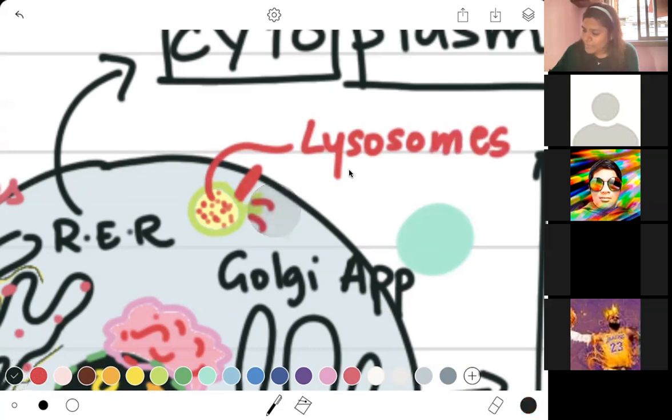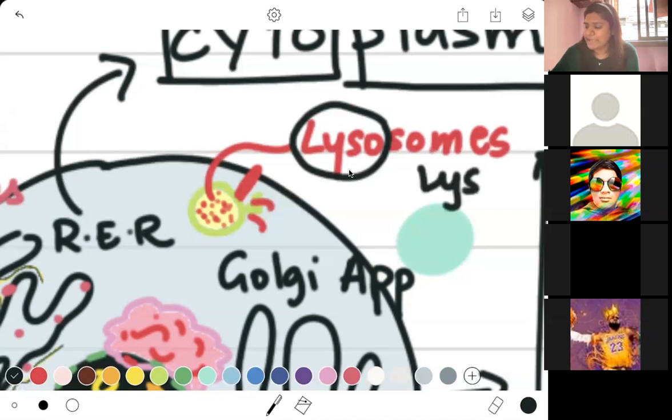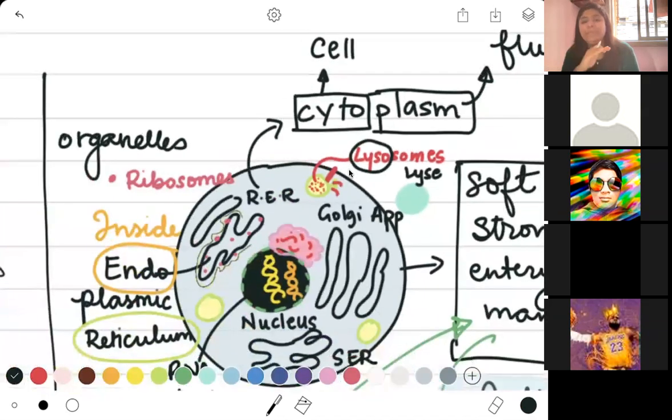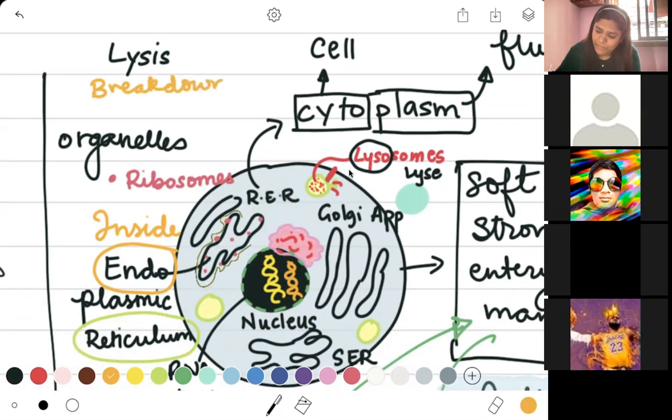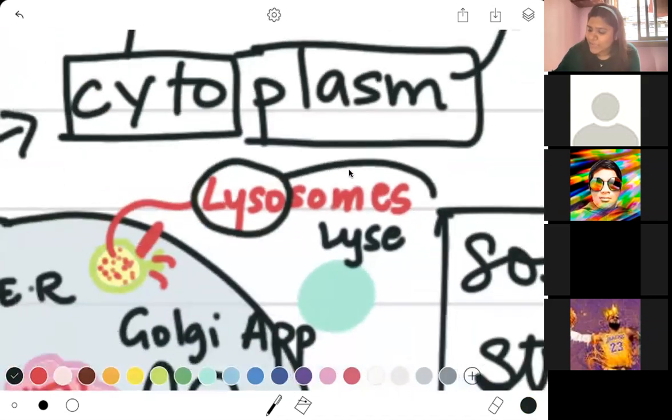Yes. Now, the term lyse, L-Y-S-E, in biology means breakdown. If you see the word lysis anywhere, L-Y-S-I-S, the term lysis means breakdown. So I'm going to write over here. Somes means bodies. The term somes, S-O-M-E-S, means body.